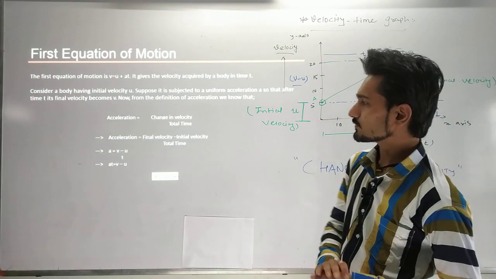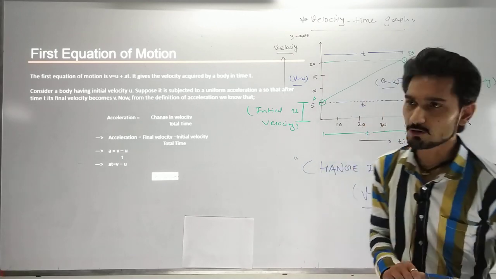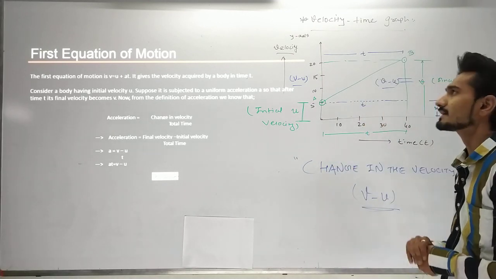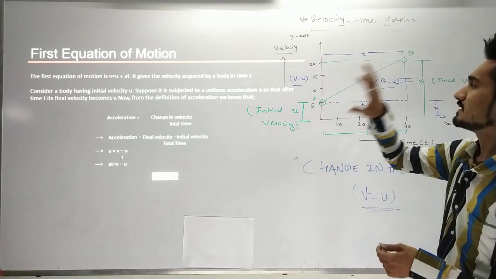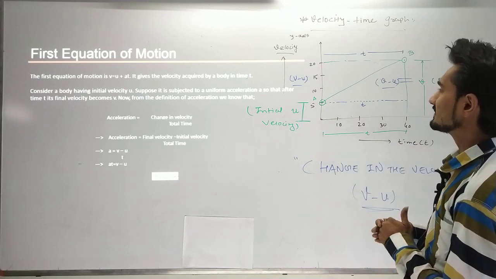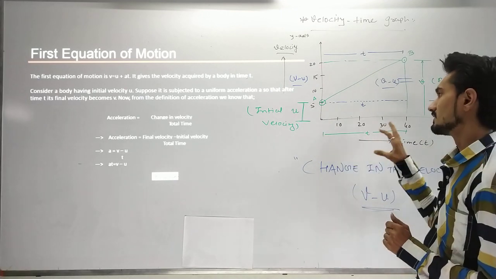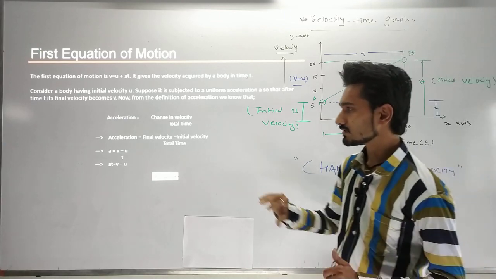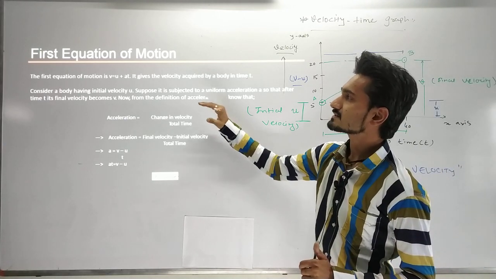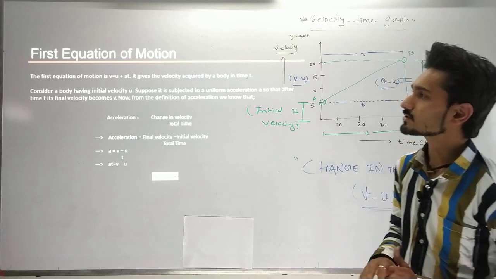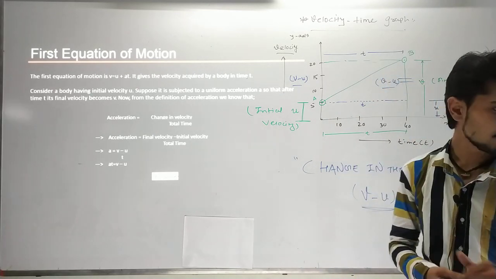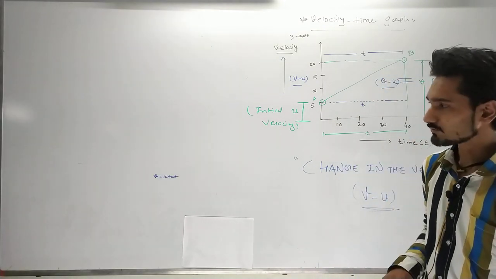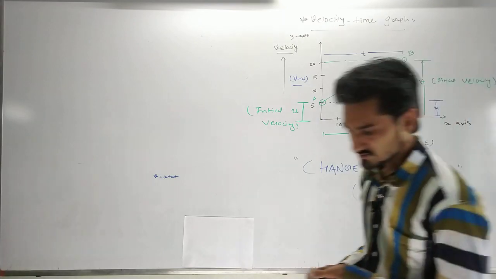Okay, so that's it for today. In today's lecture, you have to do the homework regarding the first equation. You have to do the graphical representation of the velocity time graph, and also you have to describe and derive the first equation of motion. I am going to write that here.